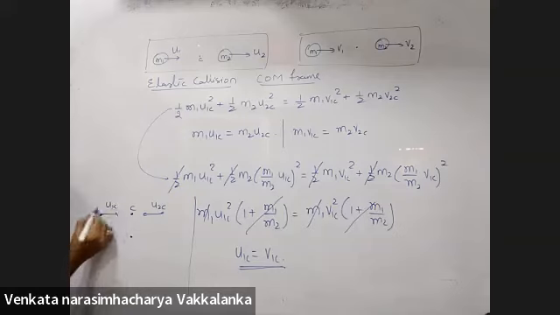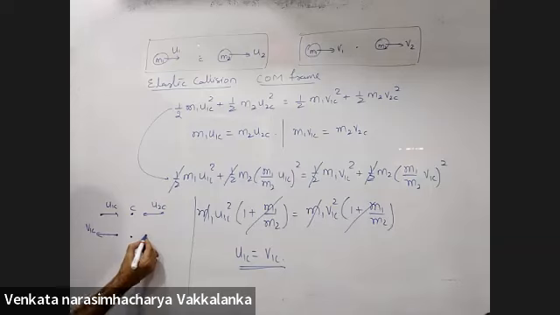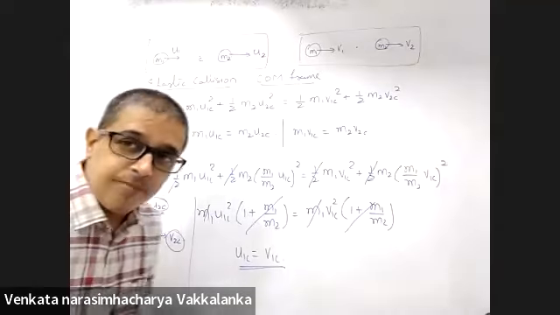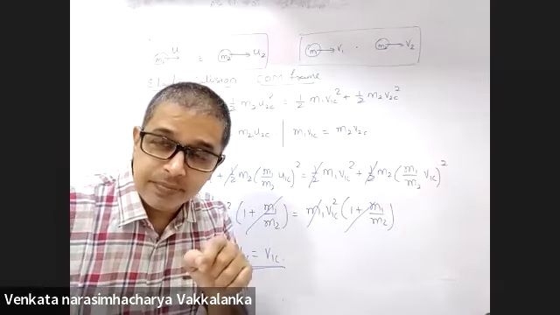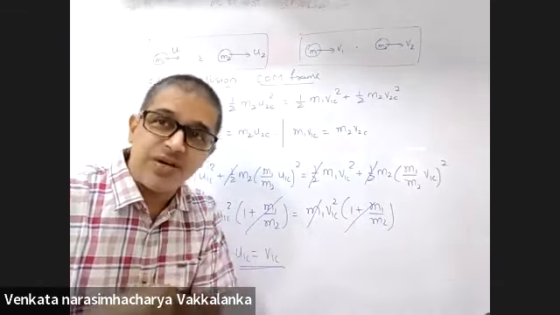After collision, this U1C will be equal to V1C. The speed with which they are coming will be equal to the speed with which they move away. This will be V2C. This speed will be equal to this speed. I am using the word speed. Direction will change.